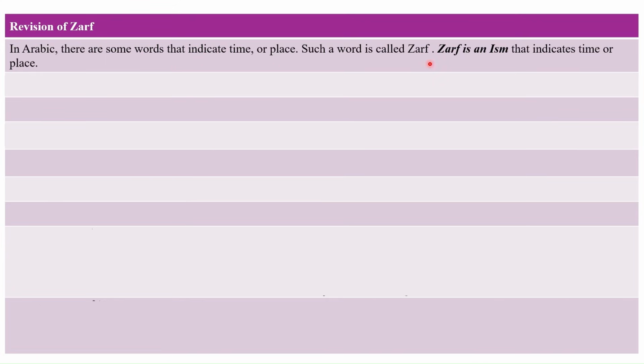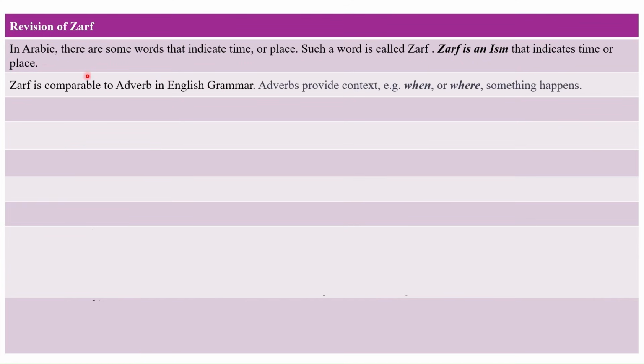Such a word is called zarf. Zarf is an ism that indicates time or place. Zarf is comparable to adverb in English grammar. Adverbs provide context, that is, when or where something happens. There are at least two types of zarf, one for time and one for place.